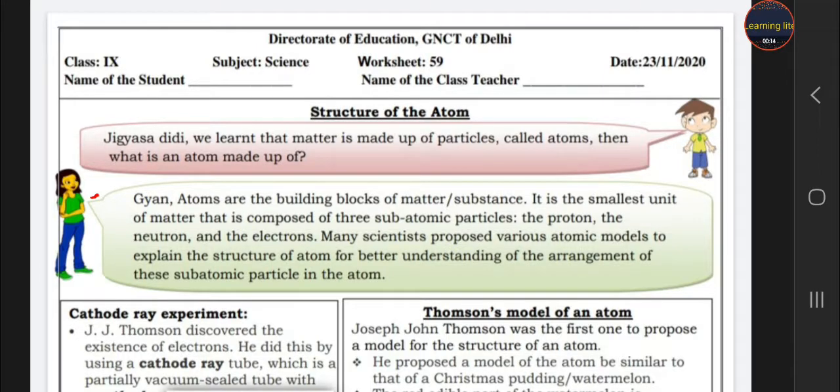Gyan says, Jigyasa Didi, we learn that matter is made up of particles called atoms. But what is an atom made up of? So today, students, Gyan is here to know about the atom composition. What is the composition of atom? How is an atom made up? And which particles is an atom made up of?